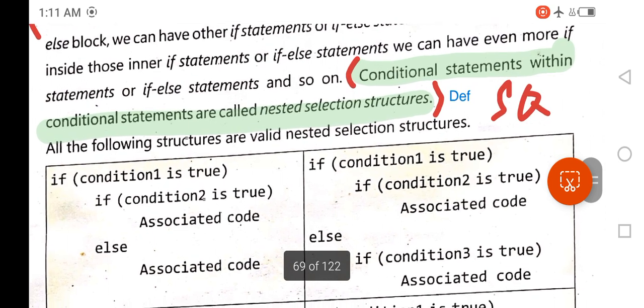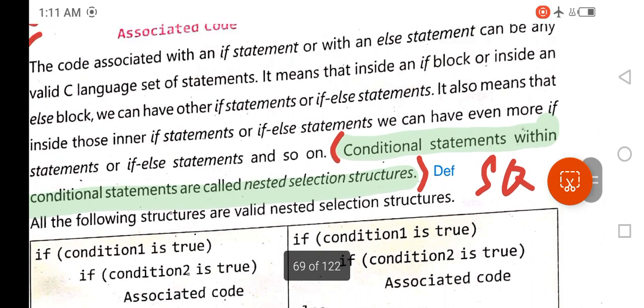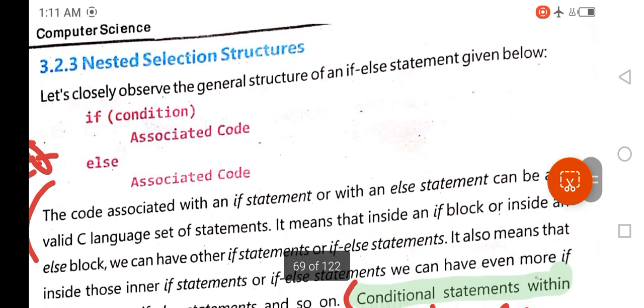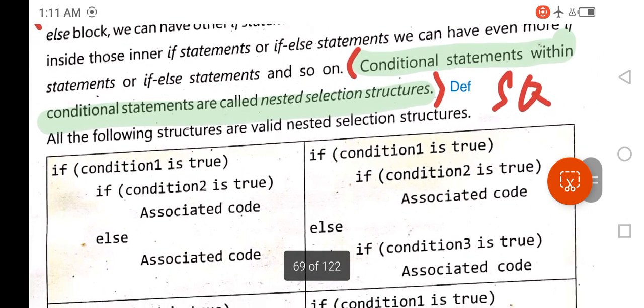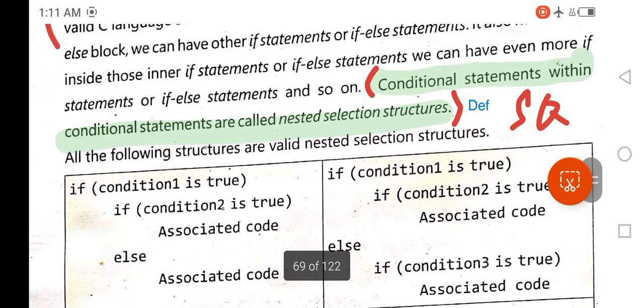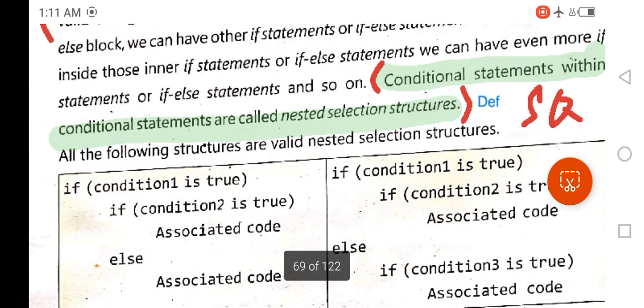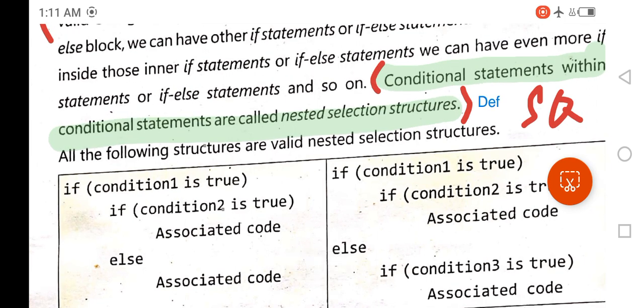So this is the definition of conditional statements nested selection structure, and this definition is as follows. Conditional statements within conditional statements are called nested selection structure.